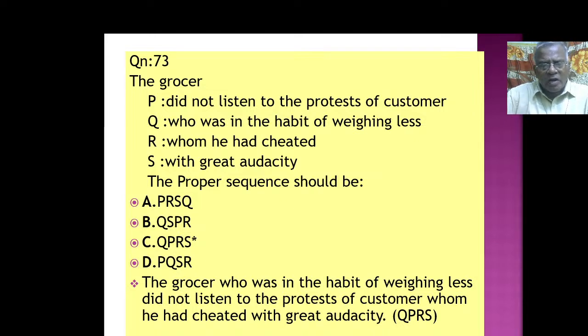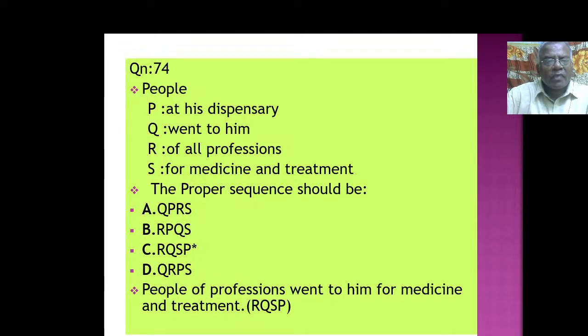அதனுடைய கோடு என்னது? QPRS. People, P, at his dispensary. Q, went to him, R, of all professions. S, for medicine and treatment. What should be the proper sequence? The proper sequence should be like this.